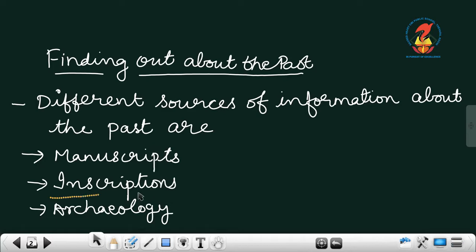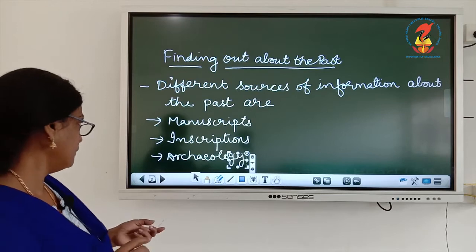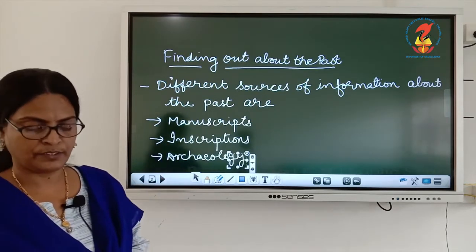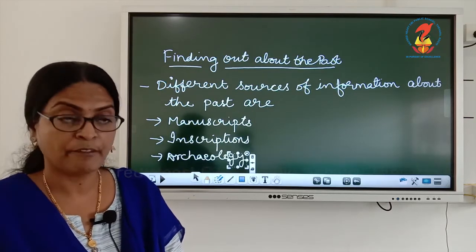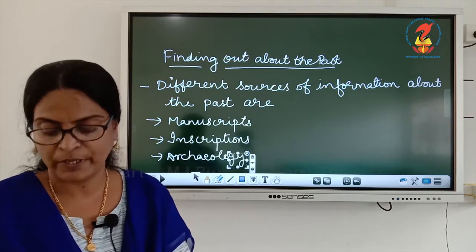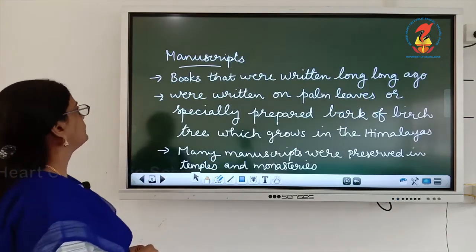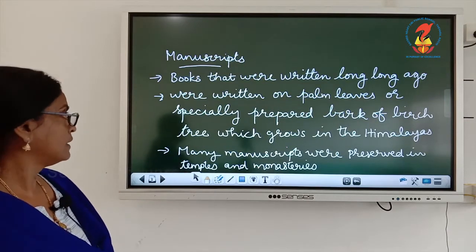manuscripts, inscriptions, archaeology. So, we get different sources of information about the past from manuscripts, inscriptions and archaeology. These are the three sources from which we get information about the past. Now, we will study about manuscripts.